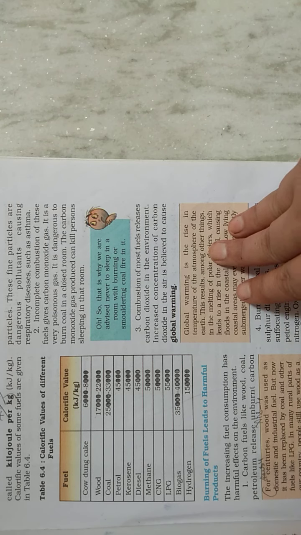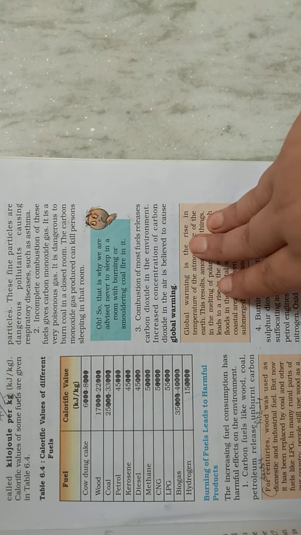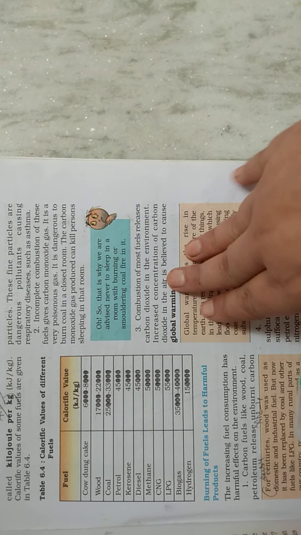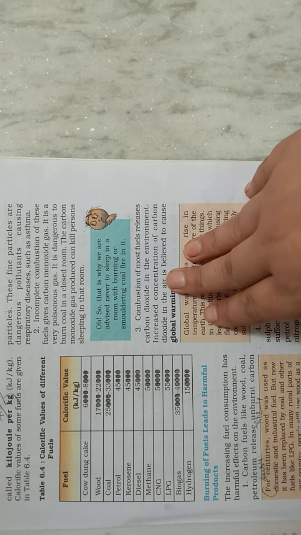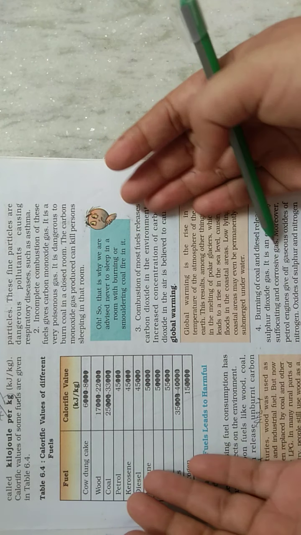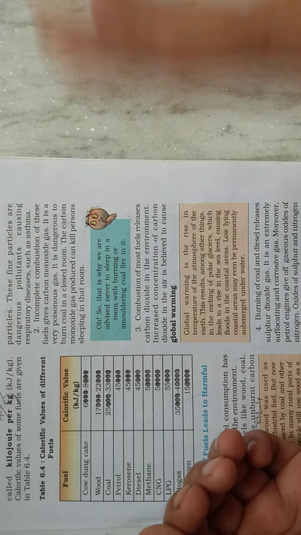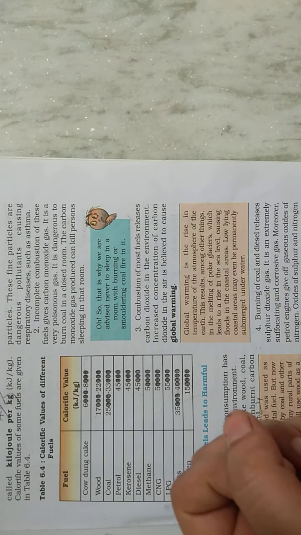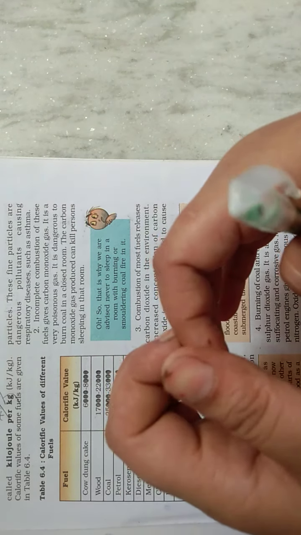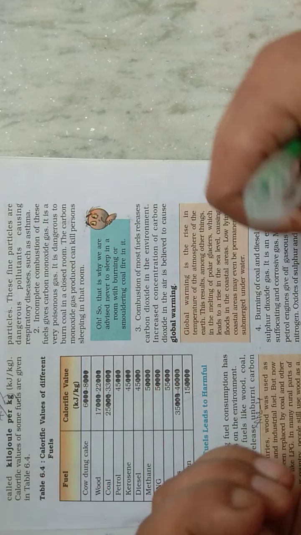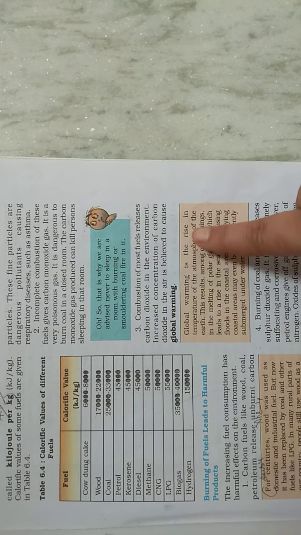So why is the temperature of the earth increasing? Because the carbon dioxide in the environment is increasing, and it forms a cover all around. When the sun's rays come in, it traps the sunlight. It does not allow the sunlight to go out, and when it traps the sunlight, it results in heat, a rise in the temperature of the atmosphere.